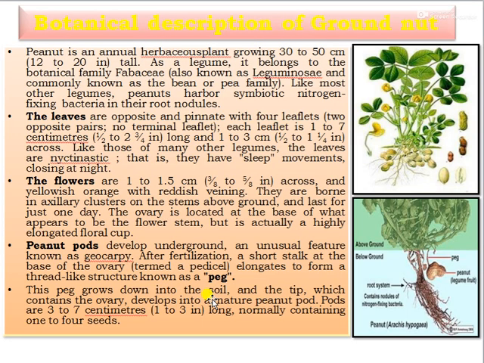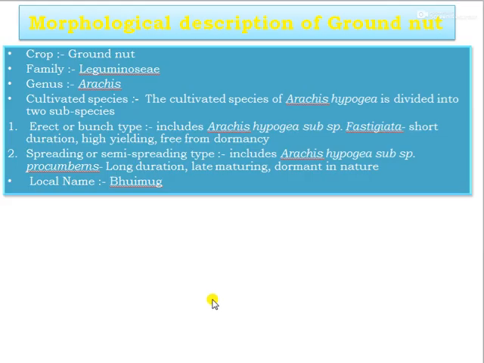Next one, the groundnut. The botanical morphological description of this groundnut. The groundnut belongs to family Leguminosae and the genus Arachis, and the cultivated species, that is Arachis hypogaea, is divided into two subspecies, that is erect or bunch type, that is Arachis hypogaea subspecies fastigiata.